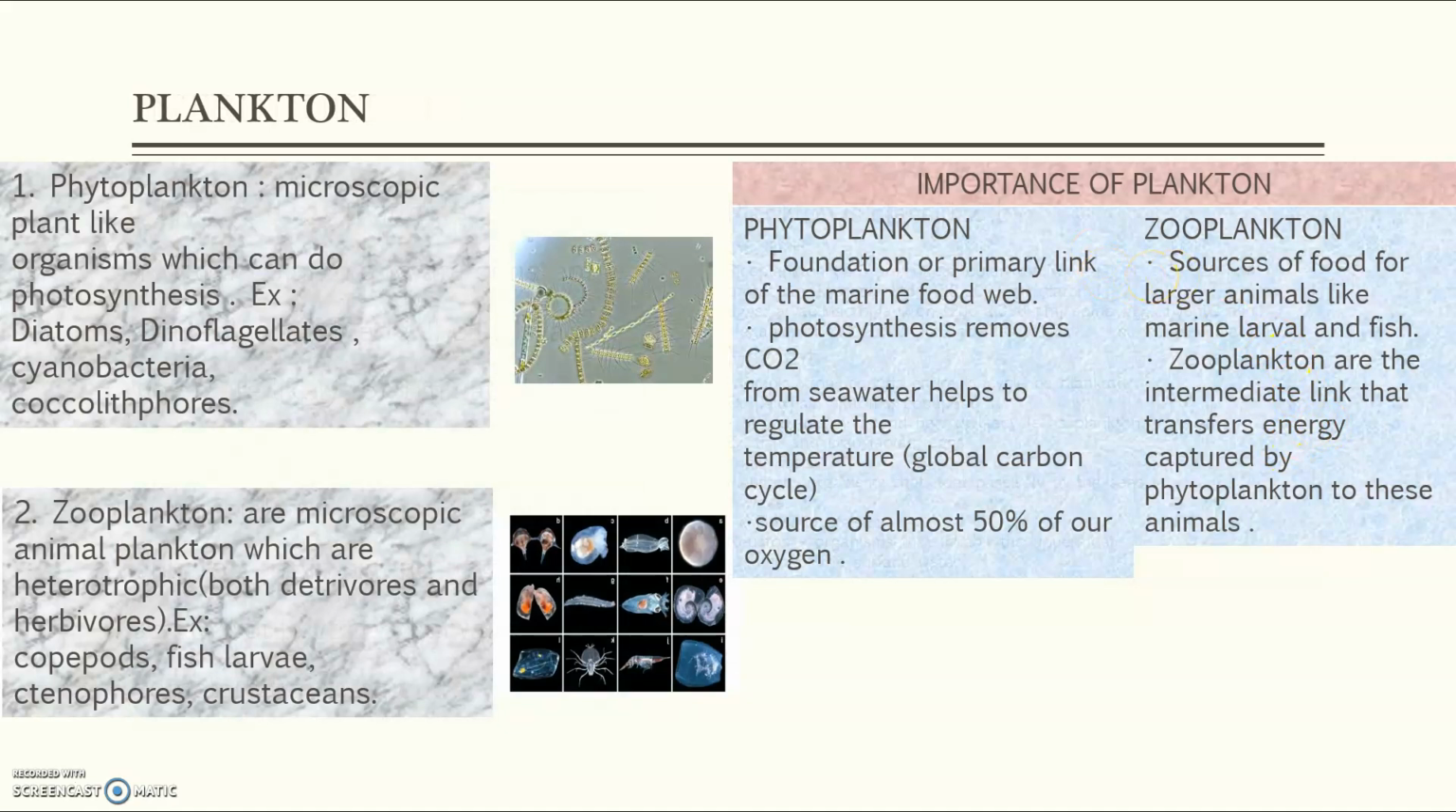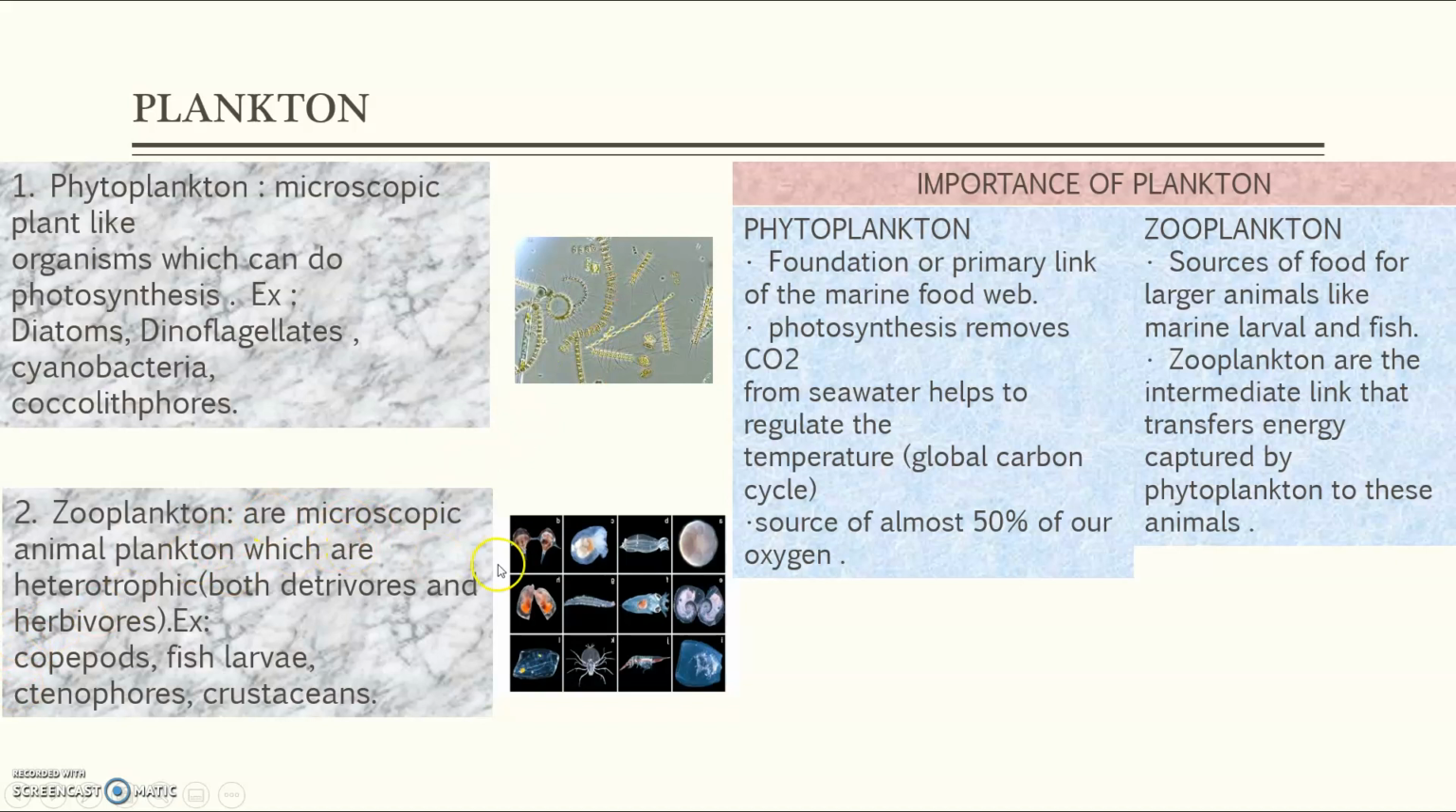Plankton can be divided into phytoplankton and zooplankton. Phytoplankton are microscopic plant-like organisms which can do photosynthesis. Examples are diatoms, dinoflagellates, cyanobacteria, and coccolithophores. And this is an example picture of phytoplankton.